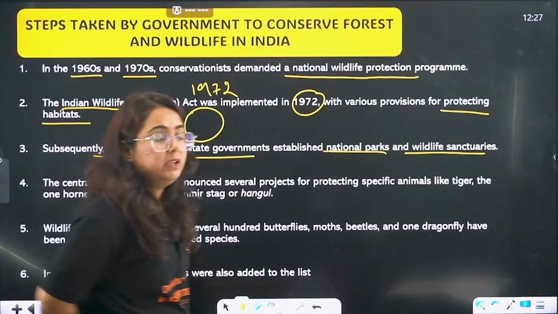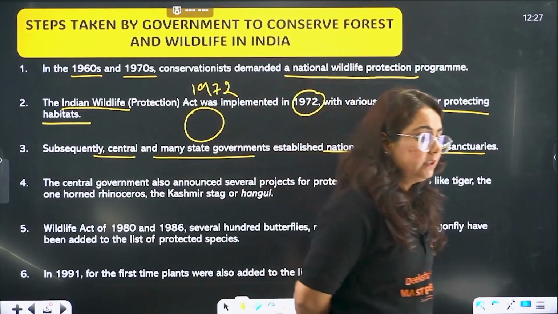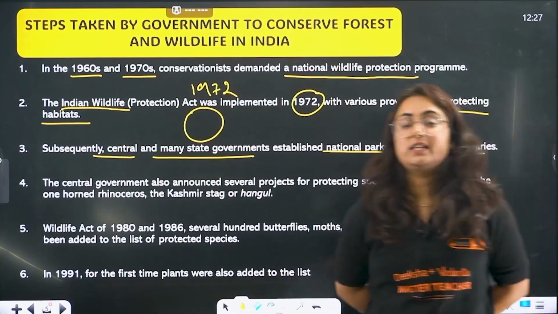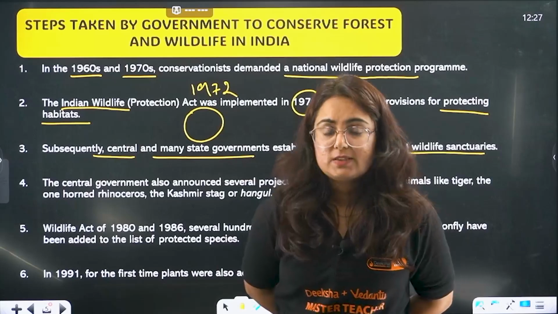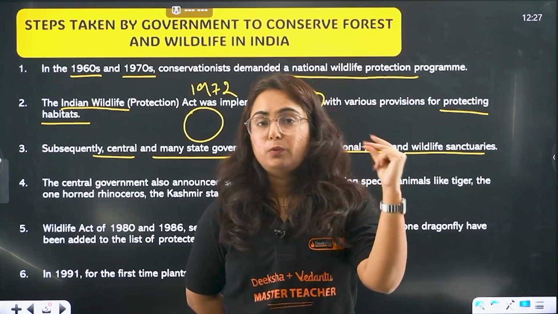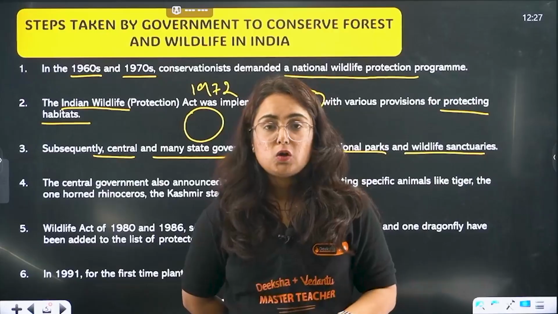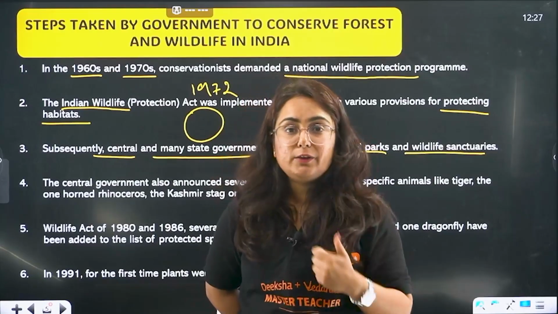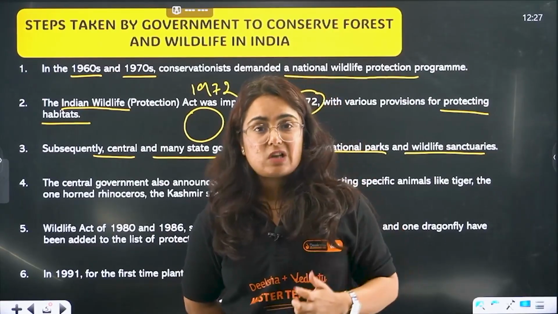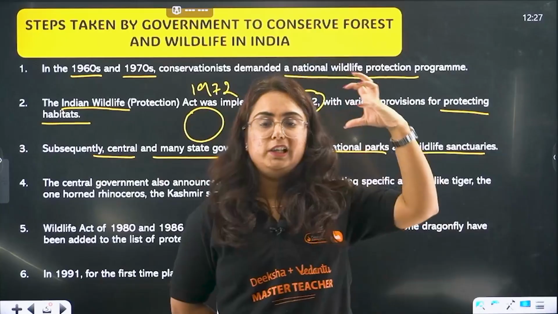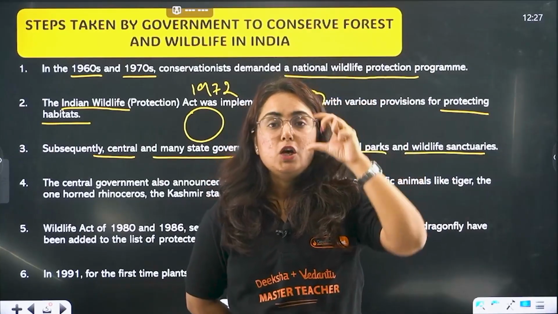Great. Now what happened? They figured out that there was a threat to some of the species, like tigers, which are going down and becoming more vulnerable day by day. The same is true of the cheetah, and elephants also. The Kashmir stag, hangul, popularly found in the Kashmir region. So what to do?